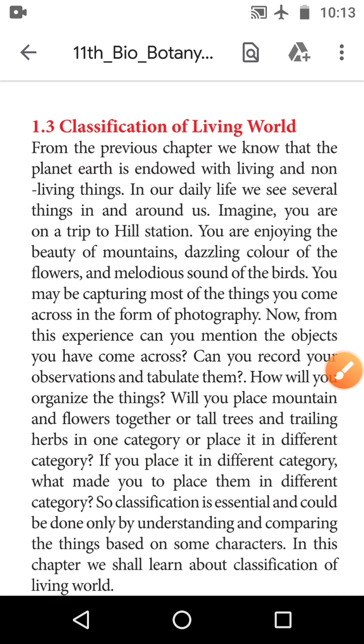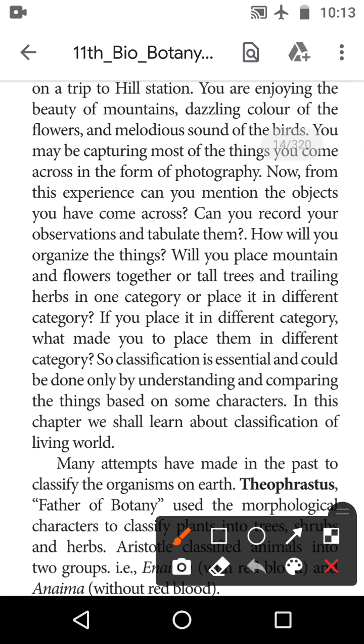So how is this classification possible? The classification is essential for understanding and comparing things based on some character.